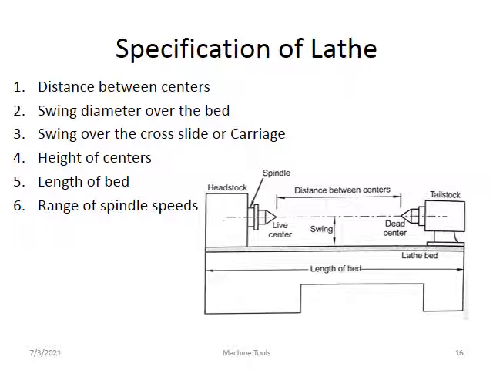And next is the length of the bed. From this point to this point is called the length of the bed. And next is the range of spindle speed. So these are the important specifications of a lathe machine.